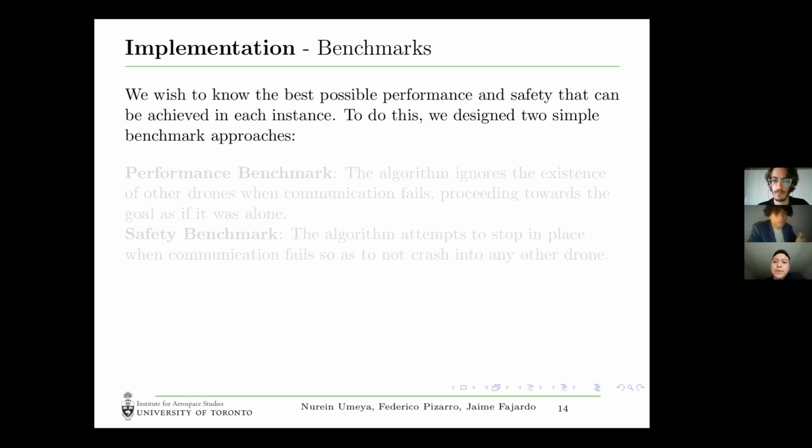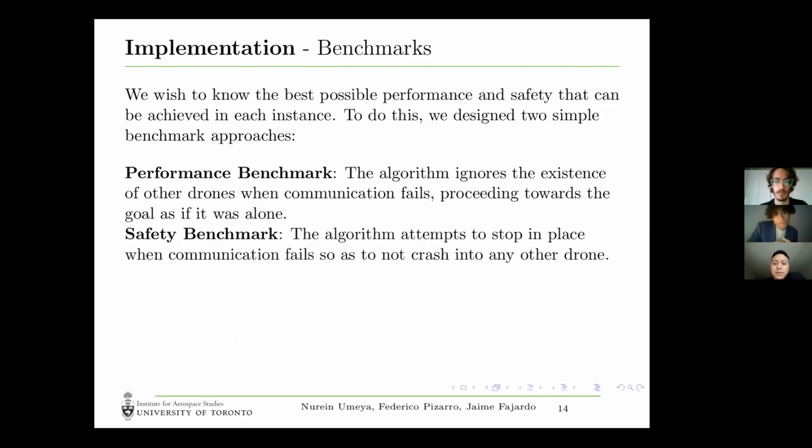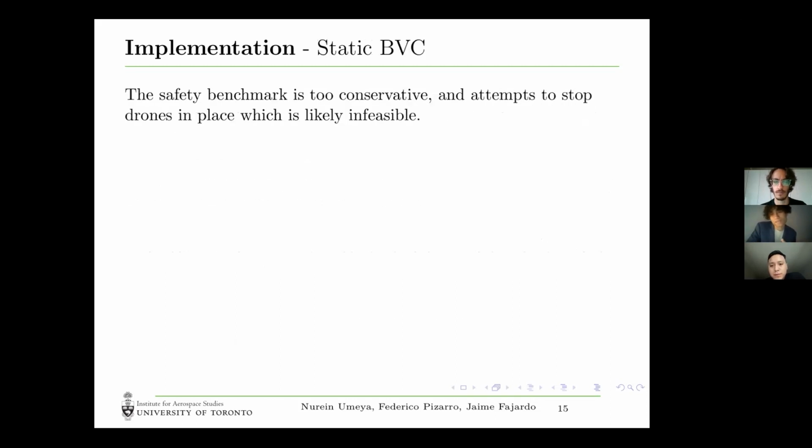All right, so to compare our on-demand approach to some benchmarks, we needed to have two benchmarks. First, we had a performance benchmark, which is essentially a benchmark that, in the event of communication dropout, the agents just assume that the other ones don't exist and go about their trajectory. The second benchmark we had was a safety benchmark. In the event of communication dropouts, the agents actually just stop. The problem with the safety benchmark is that A, it's conservative, and B, it might actually be infeasible. So next slide, please.